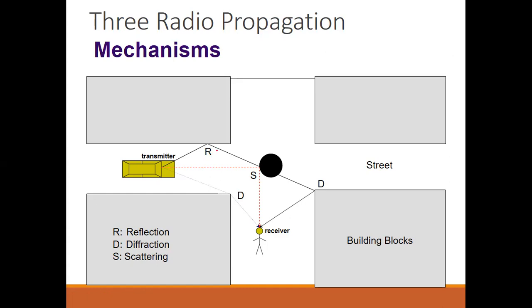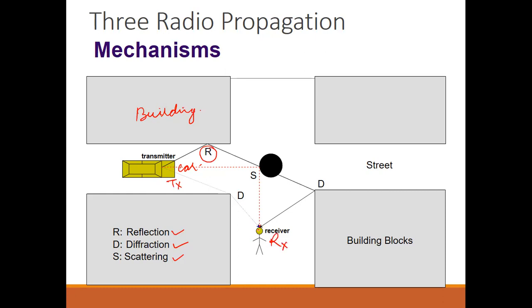You can see there is a car, and in this car there is a mobile user, that is the transmitter, and there is a large building, and from this building you can see R. Firstly, there is a transmitter and there is a receiver.